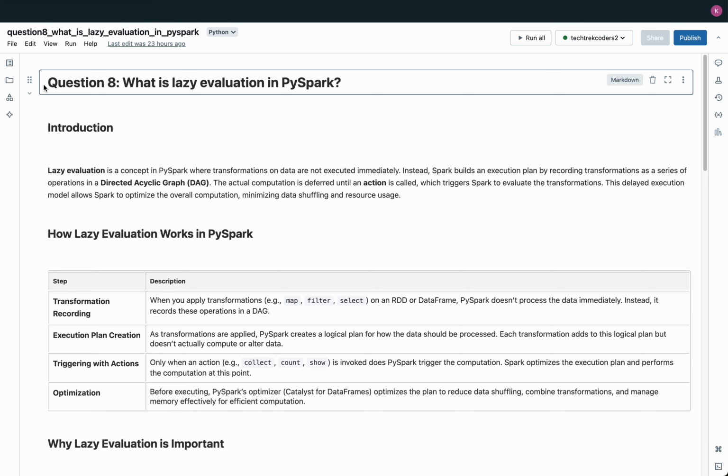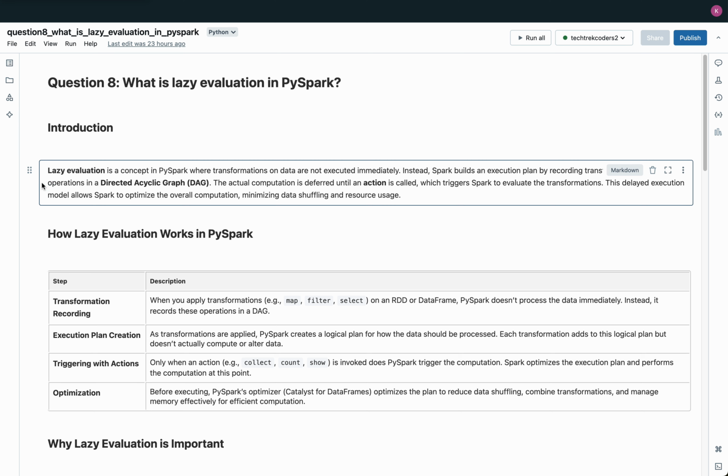Hello everyone. Let's explore an essential concept in PySpark that plays a huge role in its efficiency and resource management: lazy evaluation. Have you ever wondered why Spark doesn't process your transformations immediately? Understanding lazy evaluation will give you insight into how PySpark optimizes performance, minimizes resource use, and handles data efficiently.